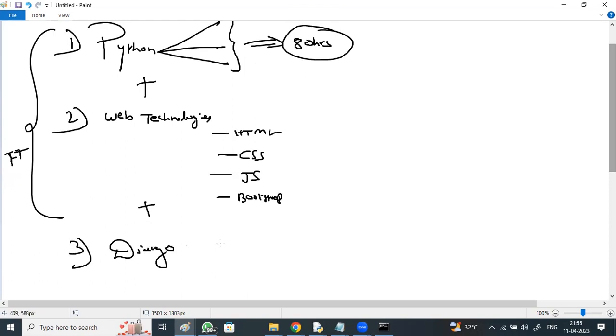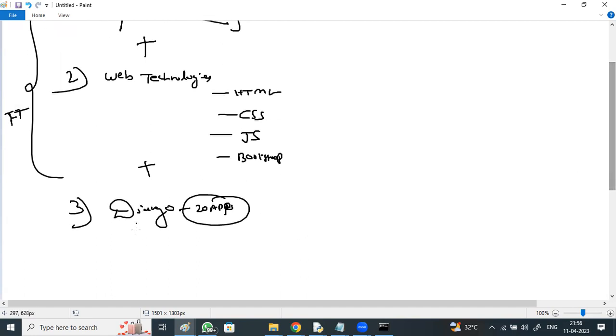In the Django framework, nearly I'll be showing you 20 applications creation hands-on, step by step you'll be doing. If you get any errors, you'll be sharing the screen. Share screen option will be available in Zoom. And apart from this, a project